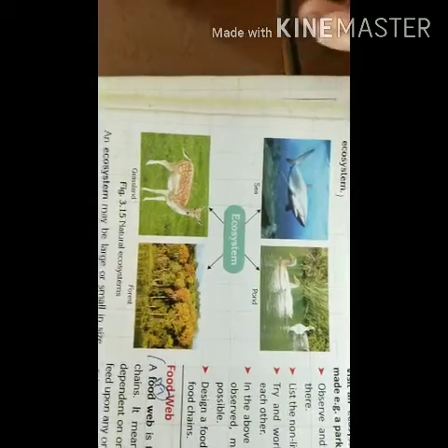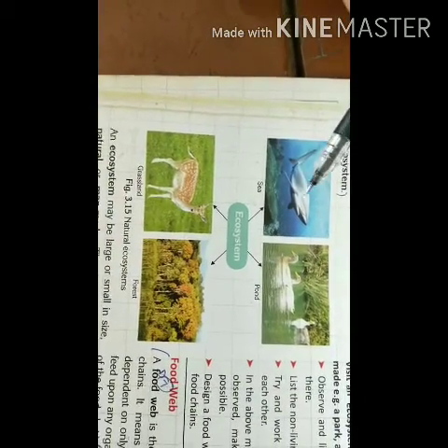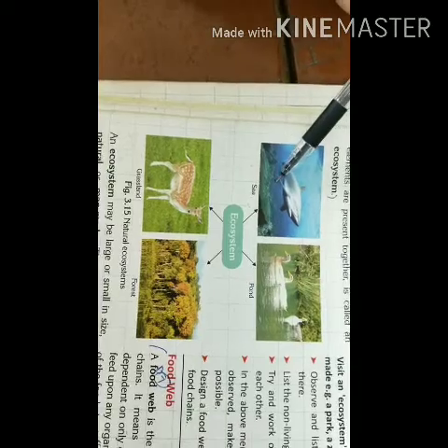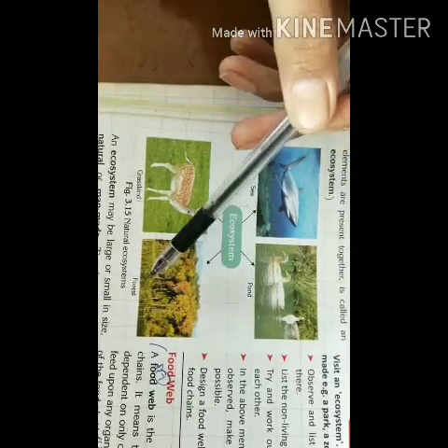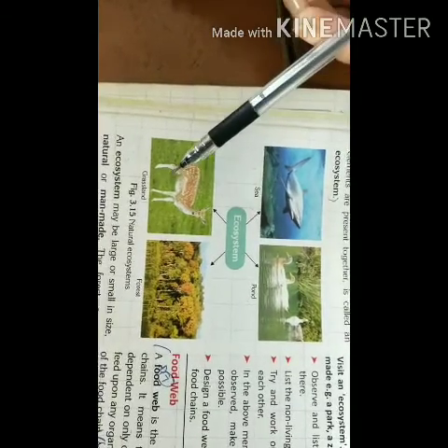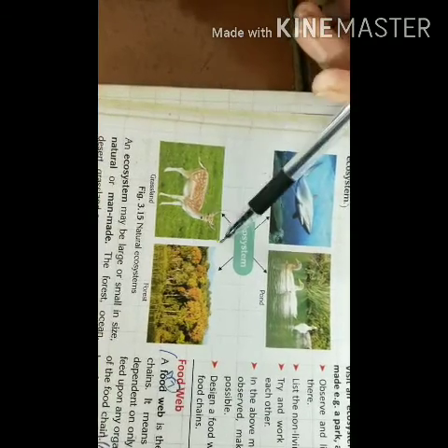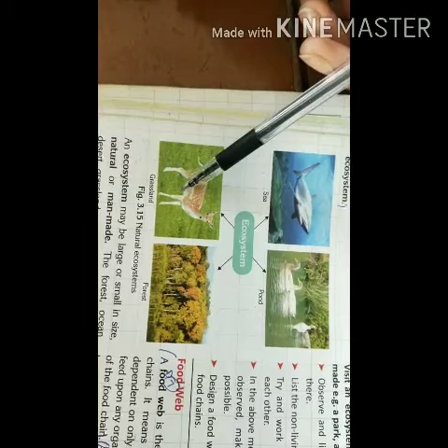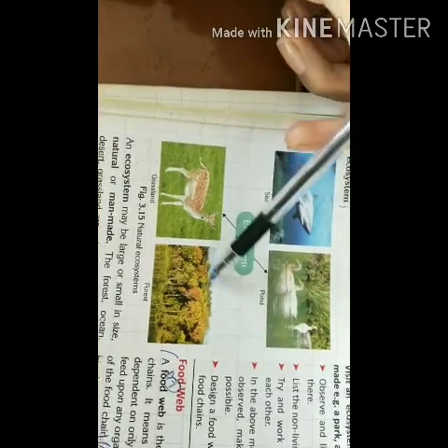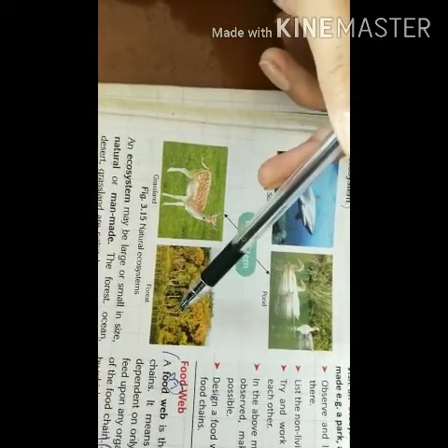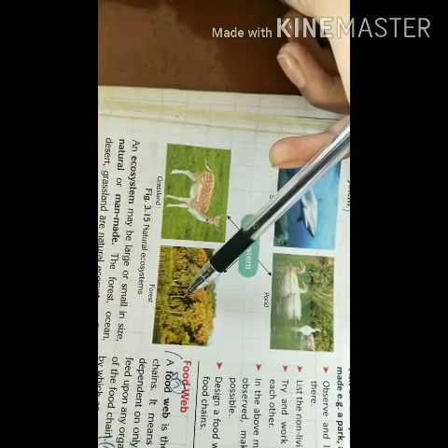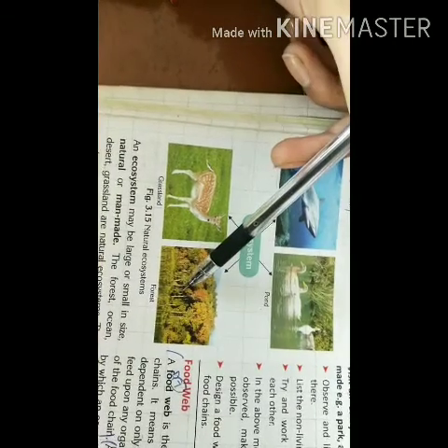Okay, here you can see examples of some ecosystems like sea, pond, forest and grassland. Grassland is where animals live on land. Here you can see a forest and numerous trees, with some living organisms like wild animals.